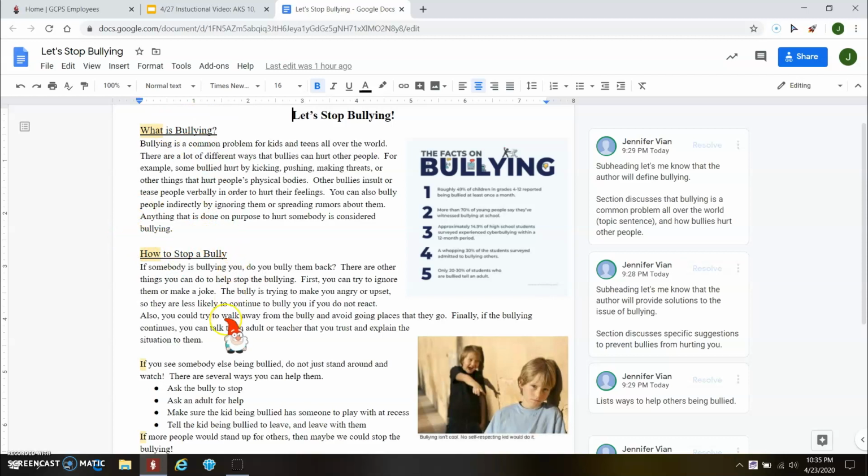I'm also noticing that down here I have a bulleted list, over here I have a fact box, and down here I have a picture with some captioning. I have a lot of text features going on, so the author has to be trying to send me some sort of message with all of these text features. We'll just keep that in mind right now.